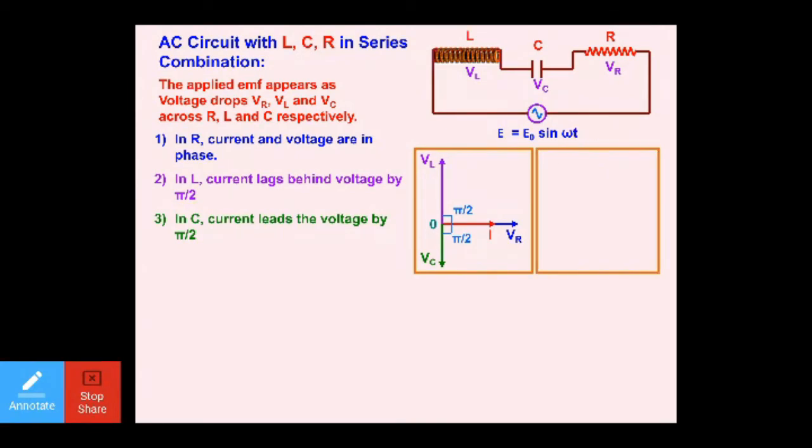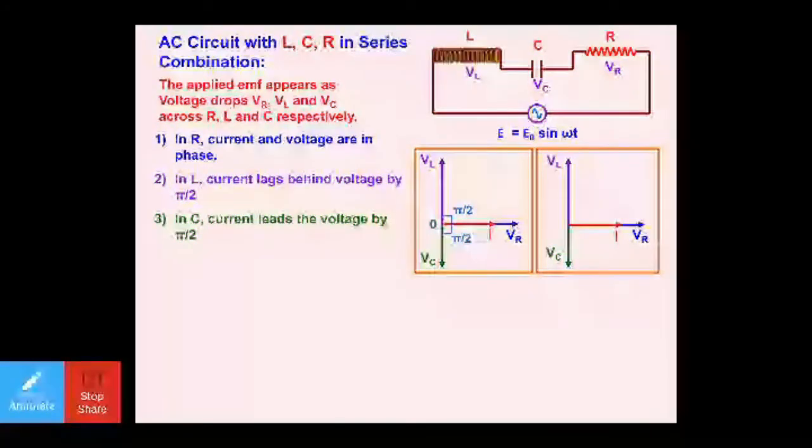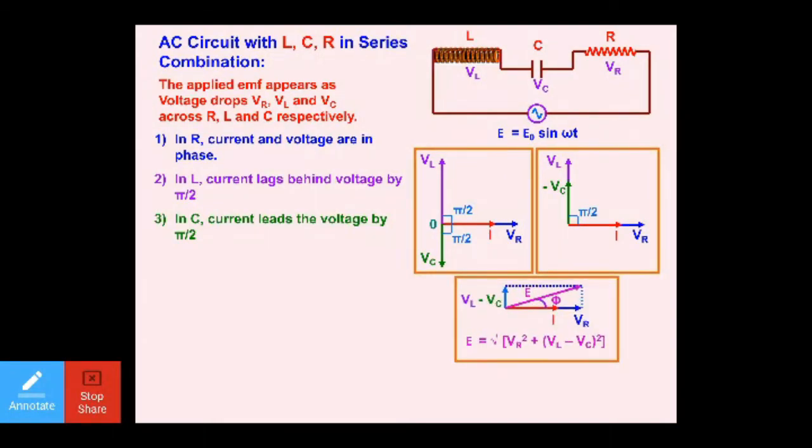So dear students, these are the concept cases we are getting here. This is the diagrammatical representation. Now let me explain again. This VC, which is in the downward direction, is decreasing the value of VL. So you will be writing VL minus VC. The magnitude of VC remains the same, but in the opposite direction, so I'm writing minus VC. You can draw it like VL minus VC and I.